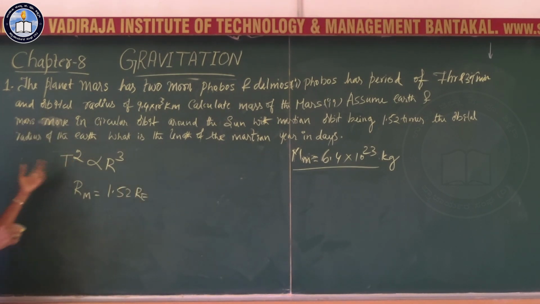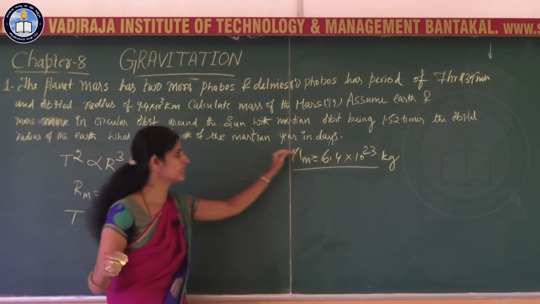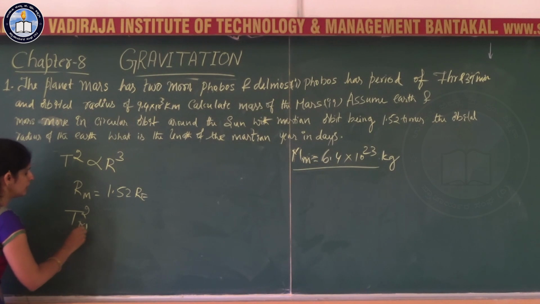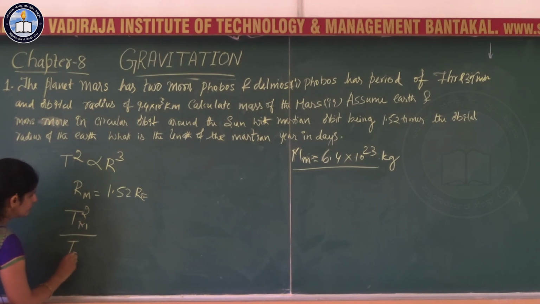So we are supposed to find the time period of Mars, that is the Martian length of the year in days. For that, let us go for the period of Mars square divided by the period of Earth square.